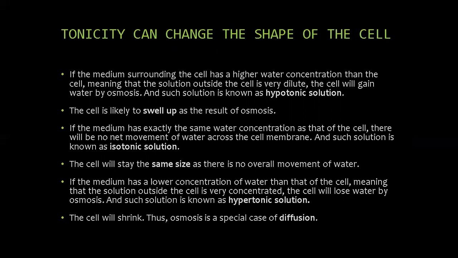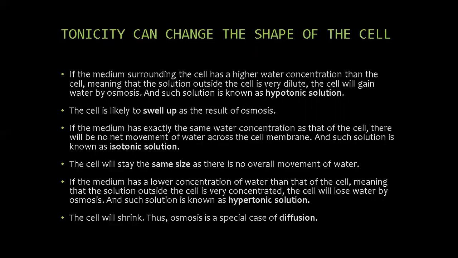If the medium surrounding the cell has a high water concentration, meaning that the outside solution is very dilute, the cell will gain water by osmosis. Such a solution is known as a hypotonic solution. Water molecules are free to pass across the cell membrane in both directions, but more water will come into the cell than will leave. The net or overall result is that water enters the cell. The cell is likely to swell up as a result of osmosis.